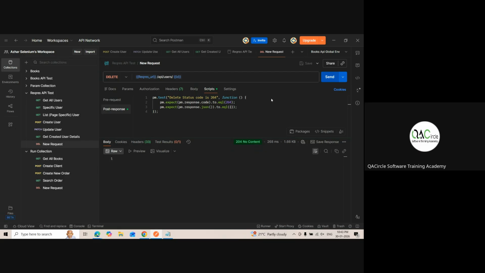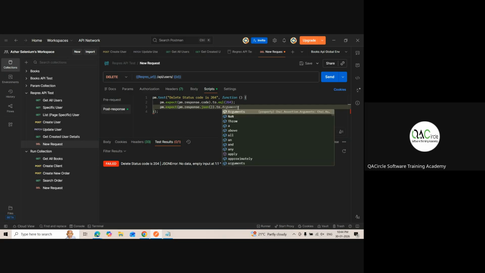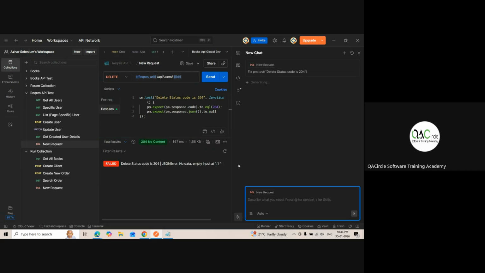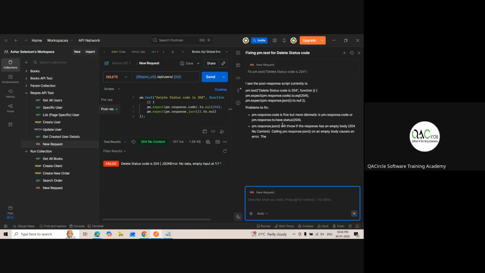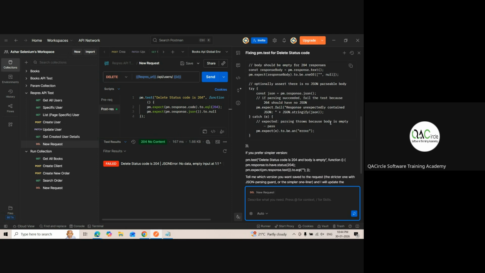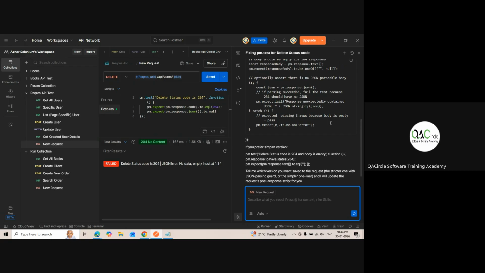Wait, okay, one got failed. The status code 204 test. Okay, so it got failed here. One is 2, so data is there. Okay, not equal to empty. Equal to null. Okay, let's see, null it will work. No. Fix test. So our AI is generating for us. Good. It generated a few things.